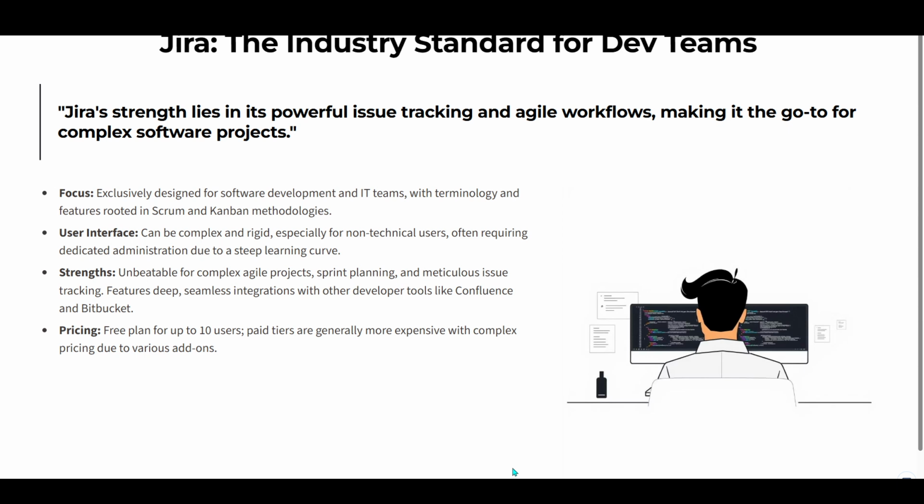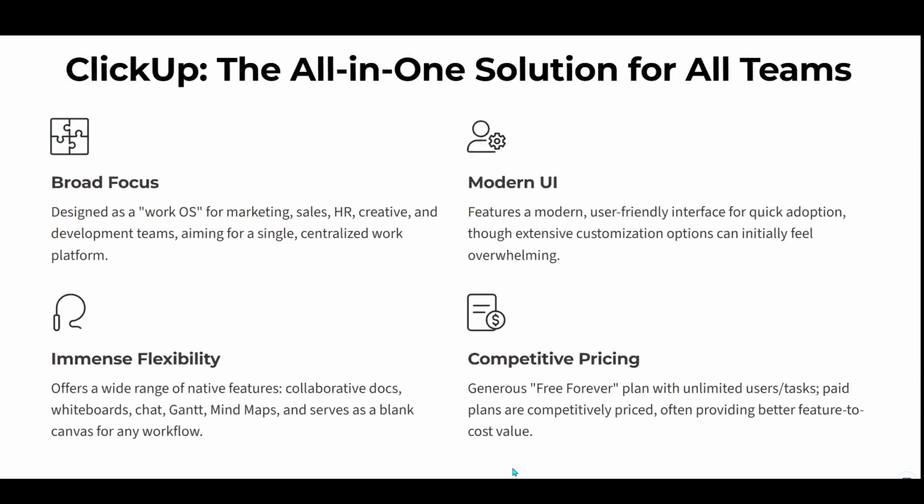Now, let's shift our focus to ClickUp, which takes a different approach. Described as a general-purpose work OS, ClickUp aims to serve a broad audience that includes, but is not limited to, marketing, sales, HR, and creative teams, besides developers. The idea with ClickUp is to offer a single, centralized platform for managing all kinds of work. It boasts a modern and user-friendly interface designed for quick adoption. However, this plentiful array of features and customization options can sometimes feel overwhelming to new users.